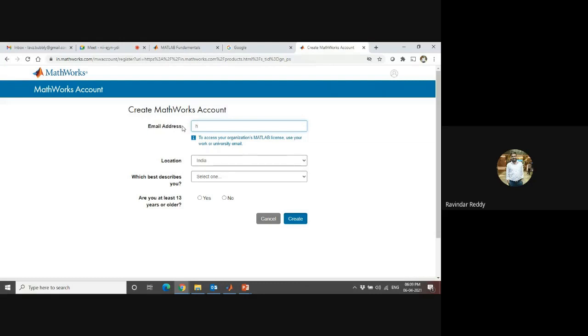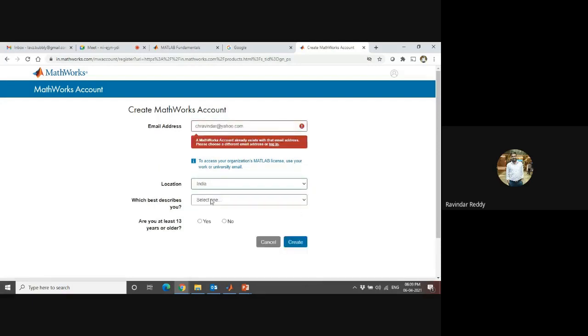For example, in my case, I have a Ravinder address at yahoo.com. This is my personal account, so you can go through it like this also, it is no problem. You are able to access it whether it is Yahoo or Gmail or any other mail, that is up to your wish. If it is in the college name, that is also okay. Just enter your email ID and location. You can enter India, and you can put Student. Then confirm you are at least 13 years old and click.